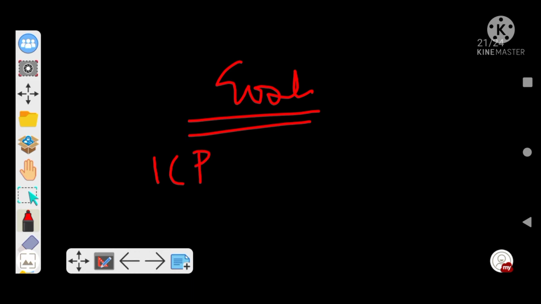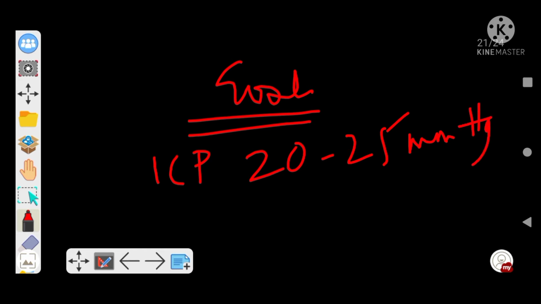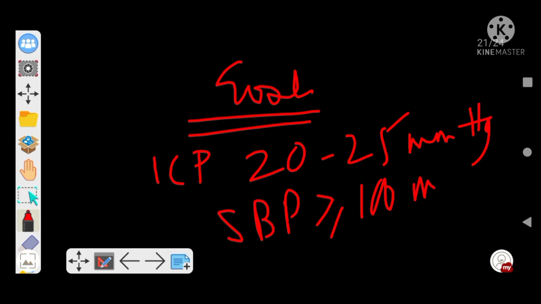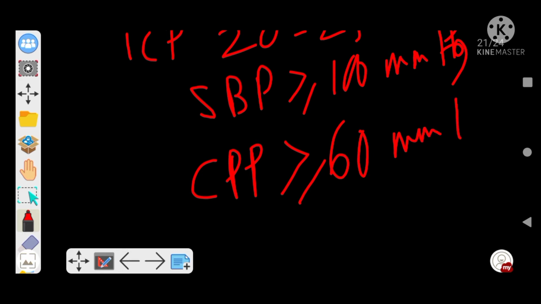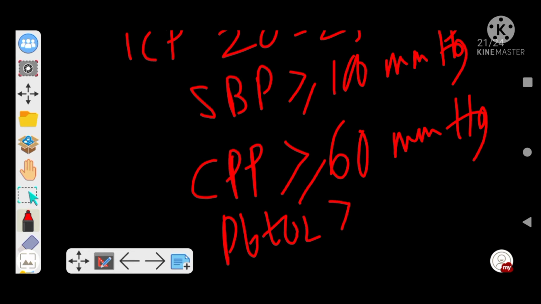First thing is your ICP. ICP, intracranial pressure, should be maintained at 20 to 25 millimeter mercury. Systolic blood pressure to be maintained more than 100 millimeter mercury. Your CPP, cerebral perfusion pressure, to be maintained more than or equal to 60 millimeter mercury, and oxygen tension to be maintained near about 15 millimeter mercury.